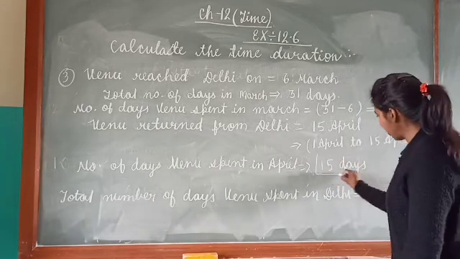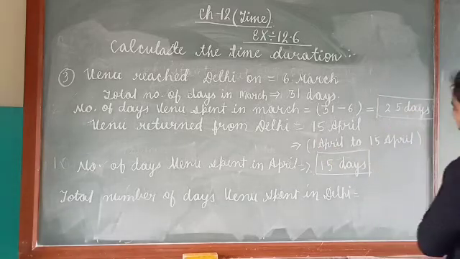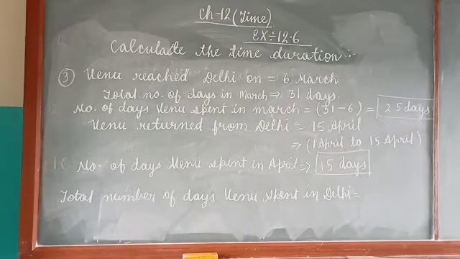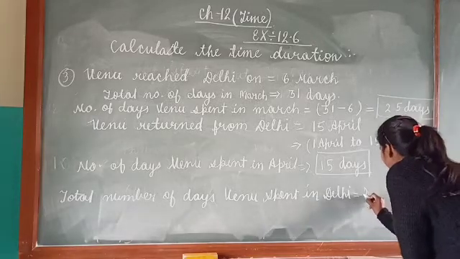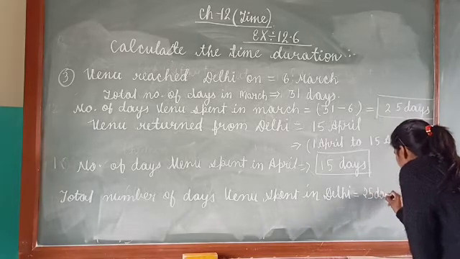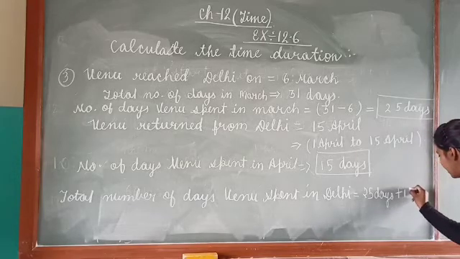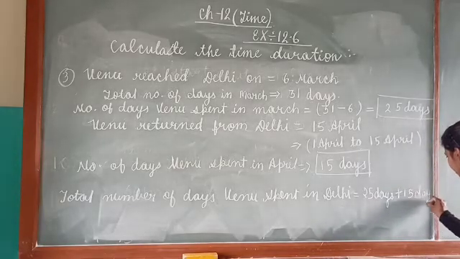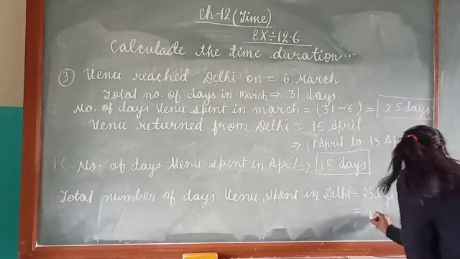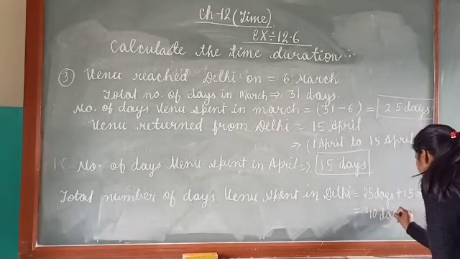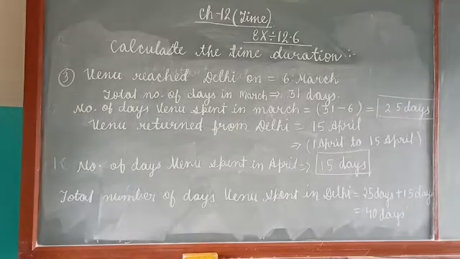And in the month of April how much has he stayed? 15 days. So what will be the total? 25 days plus 15 days. Add it, how much will you get? You will get 40 days. Okay. So this is your answer. Copy it down nicely. So total number of days Venu spent in Delhi is equal to what? 25 days plus 15 days. Answer is what? 40 days.